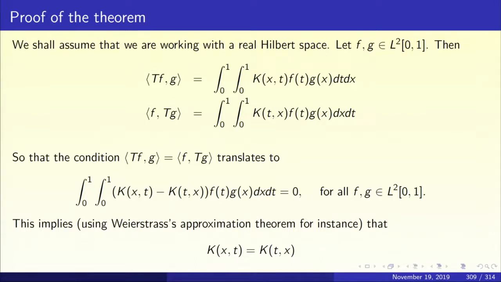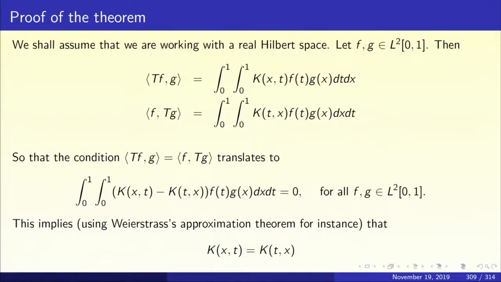And once it is 0 for monomials, it will be 0 for polynomials in two variables. And once it is true for polynomials in two variables, it will be true for continuous functions in two variables, because every continuous function of two variables is a uniform limit of a sequence of polynomials. So, the integral of (k(x,t) minus k(t,x)) times phi(t,x) should be 0 for all continuous functions phi(t,x).